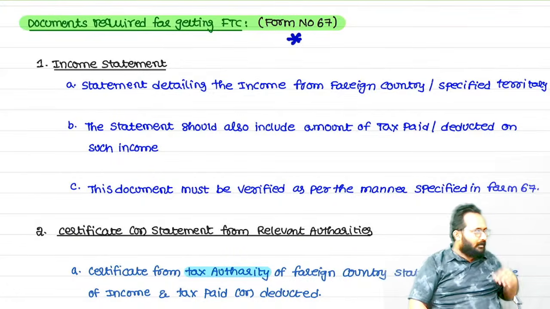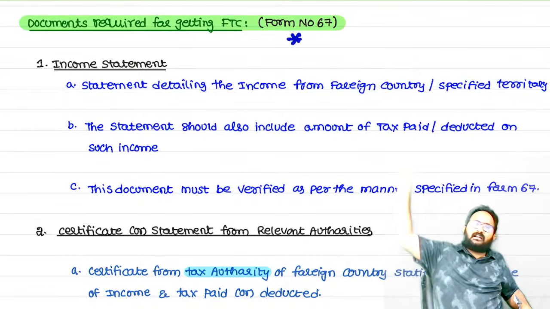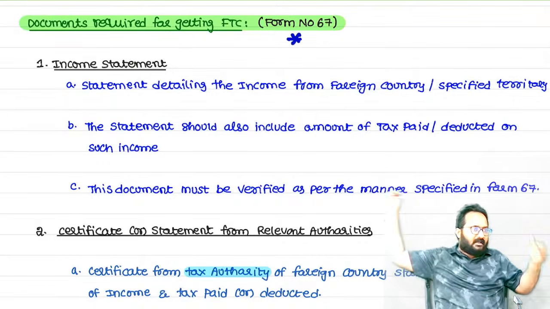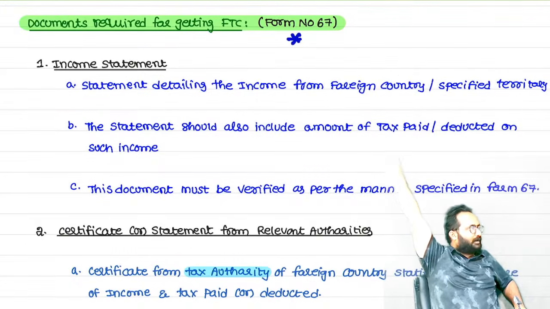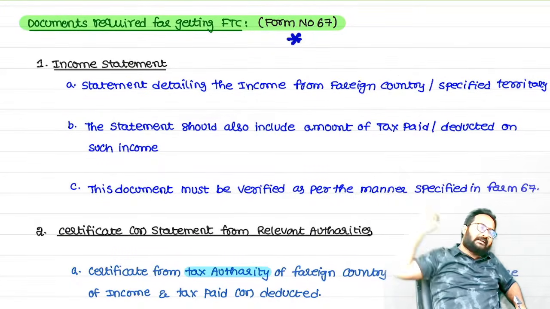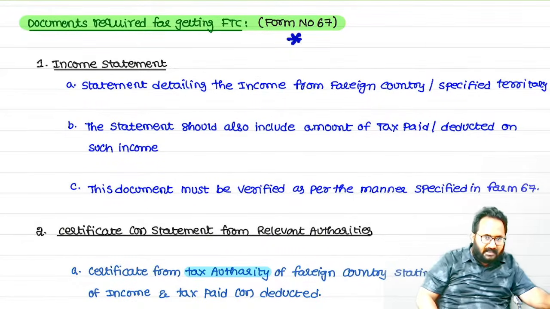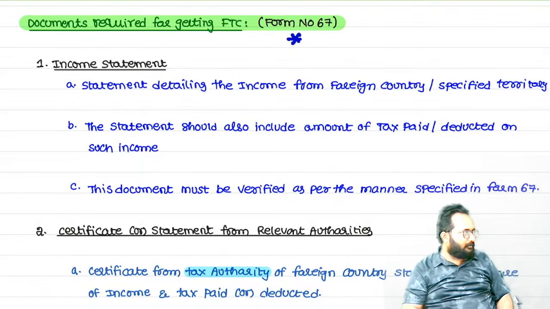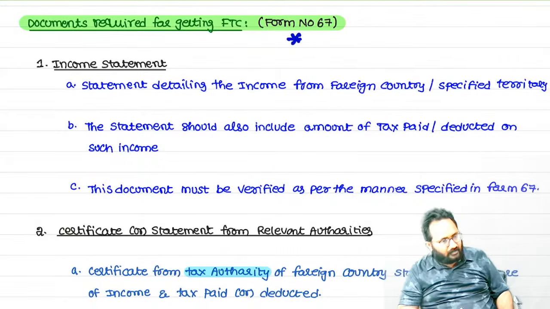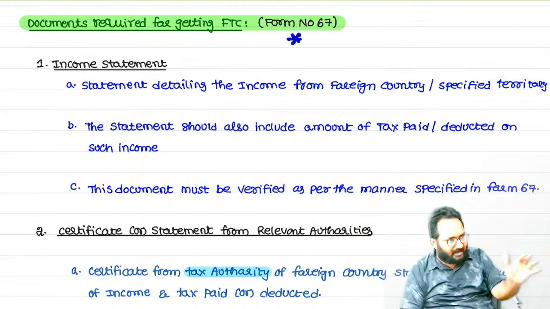Very important. If doubly taxed income is there, and tax was paid in the foreign country, in India you can take the credit. That proof of payment of tax, all the details, you have to submit in Form number 67 to the Indian Tax Department. Then only they can allow the FTC.